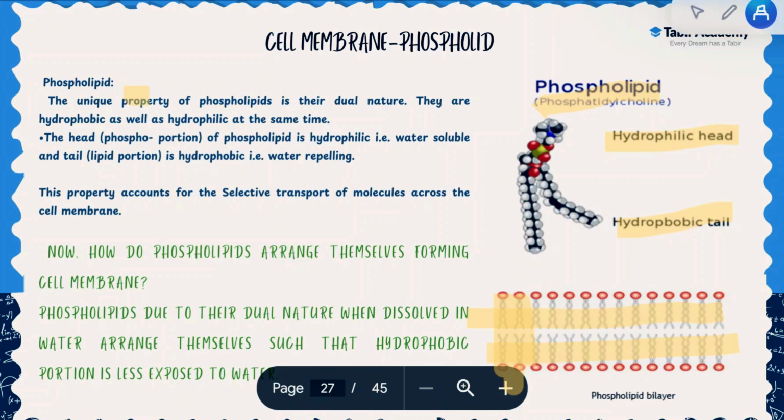So the unique property of phospholipids is their dual nature. They are hydrophobic as well as hydrophilic at the same time. Their heads are hydrophilic and their tails are hydrophobic. The head, the phospho portion, is hydrophilic and water soluble, and the tail, the lipid portion, is hydrophobic, matlab water repelling. So this property accounts for the selective transport of molecules across the cell membrane.